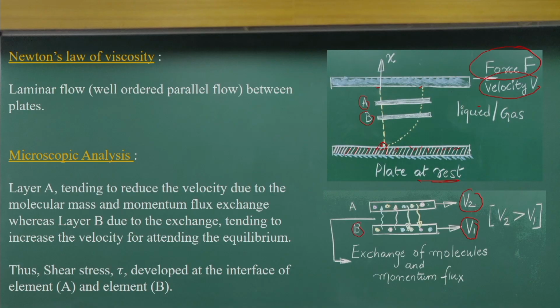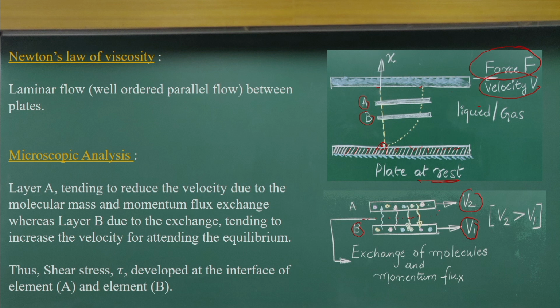Similarly, the next layer packet of fluid, with millions of molecules, is moving with V2. So, by nature, two packets are moving, one at a higher velocity and the other at a lower velocity. At this interface, we can say it is a virtual interface; there is no real interface.